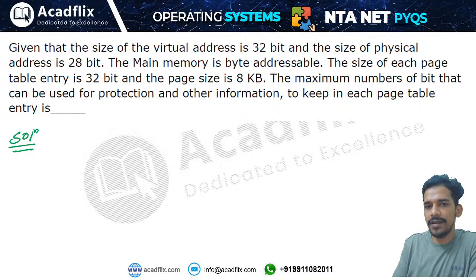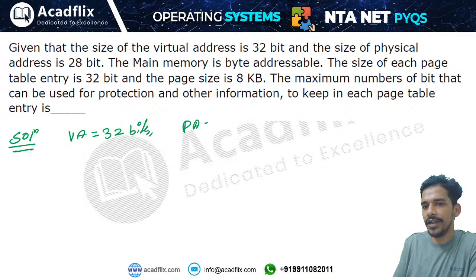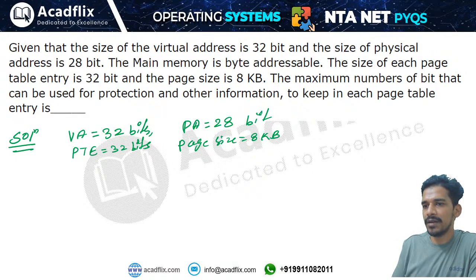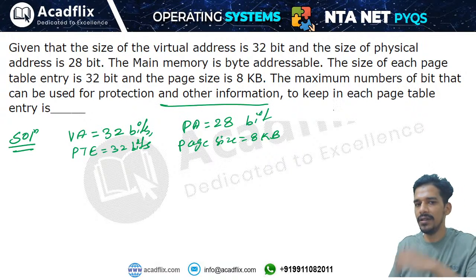In this question it is given that the size of the virtual address is 32 bits, and the size of the physical address is 28 bits. The main memory is byte addressable. The size of each page table entry is 32 bits, and the page size is 8 kilobytes. It is asking for the maximum number of bits that can be used for protection and other information to keep in the page table entry.